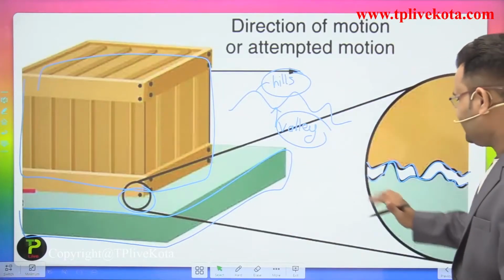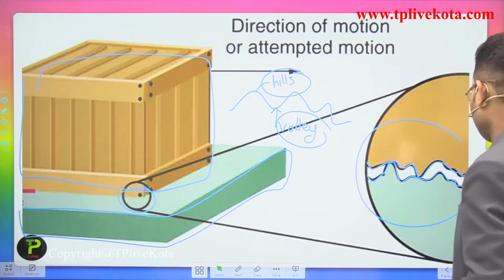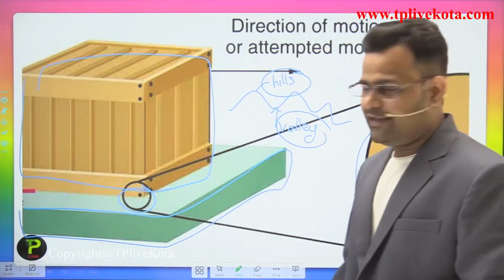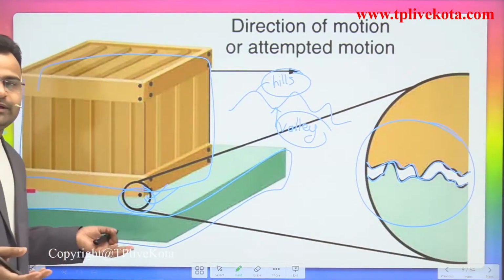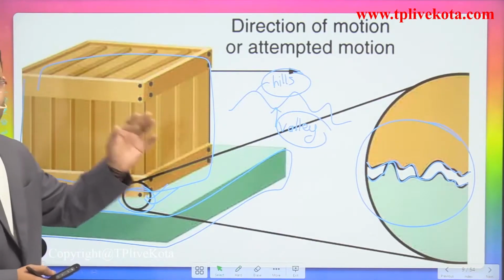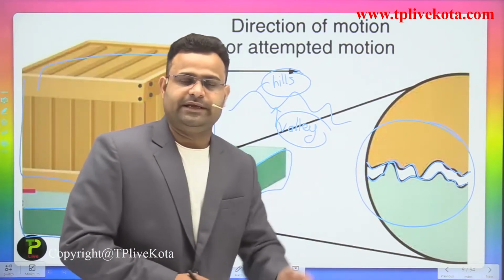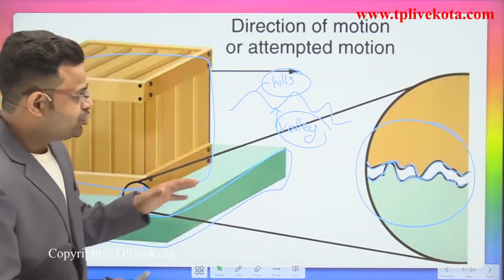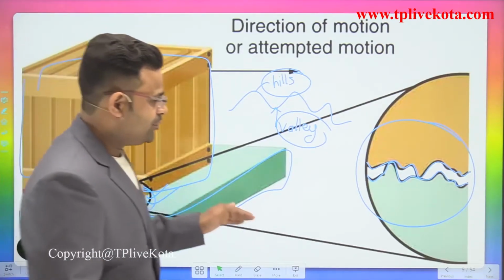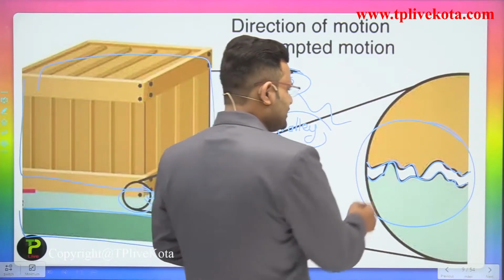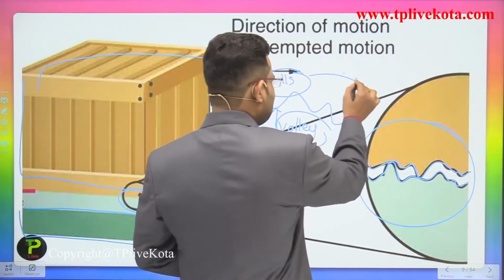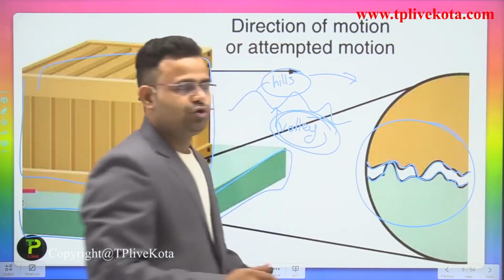So this is the microscopic view of a rough surface, which to the naked eye is always smooth, but under a microscope is not. When one body and another body are placed on the surface, those hills and valleys are interlocked to each other.